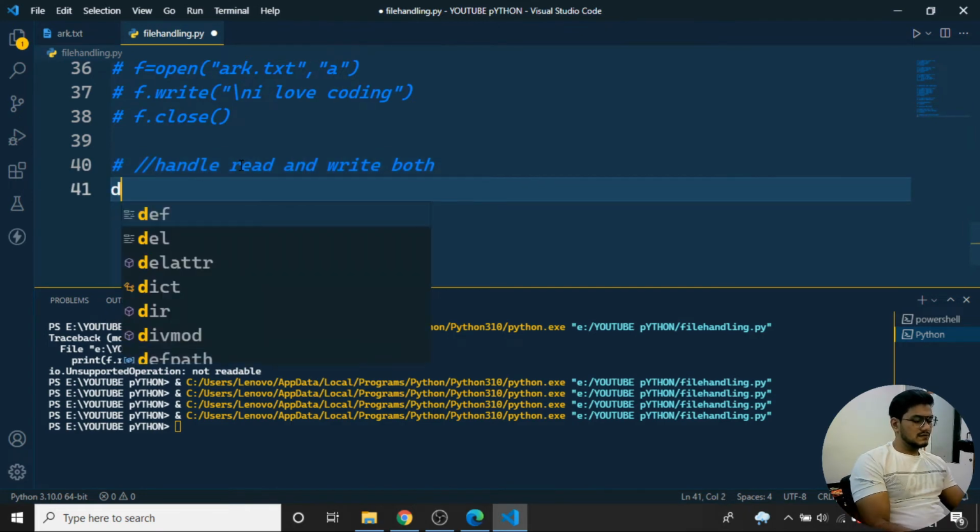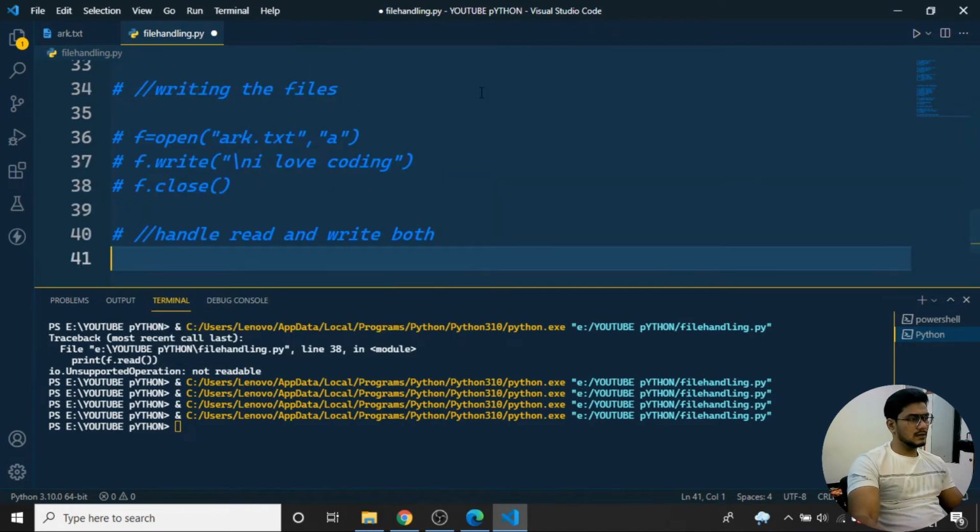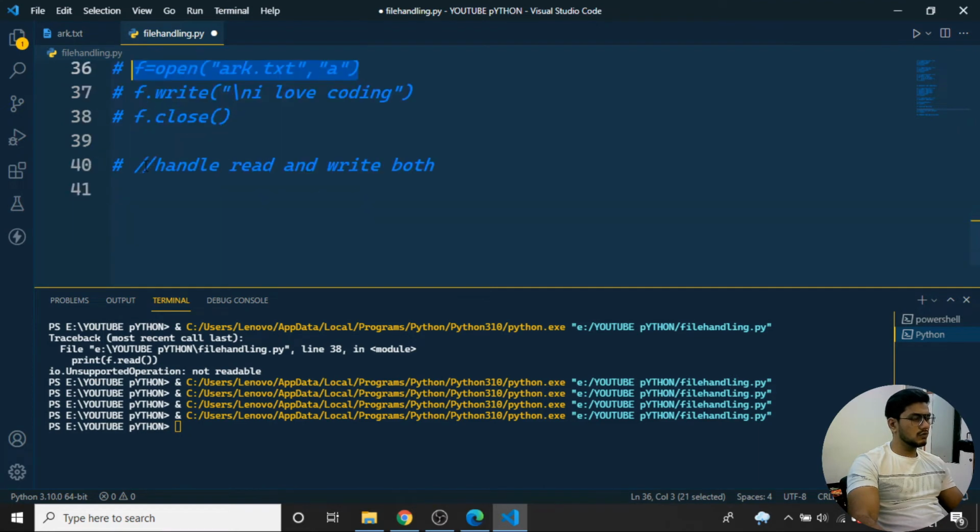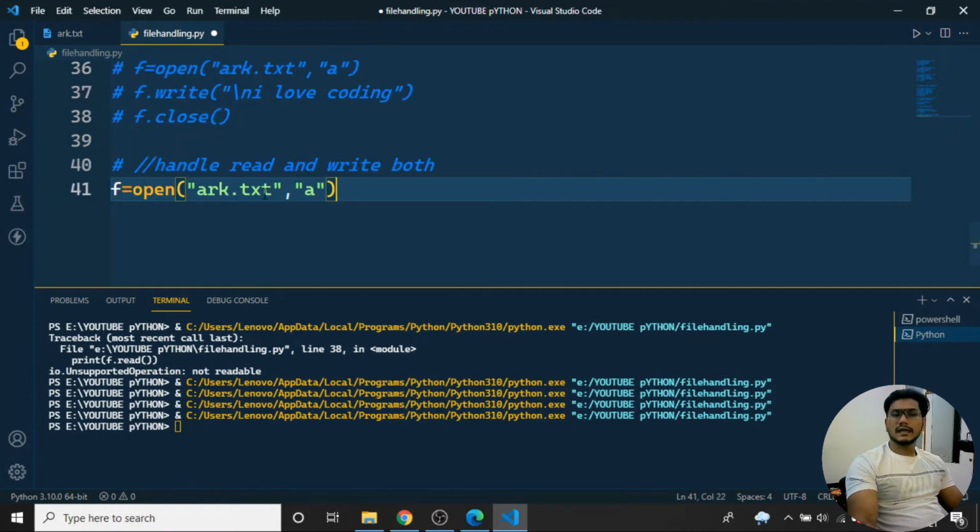I'll just copy the line of code here. I'll write f is equal to open, and I want to open the particular ark.txt file. Now I want to use read plus mode, r plus. Okay, r and plus I'm using. That means when I'm using read plus write mode, it will handle both write and read operations.